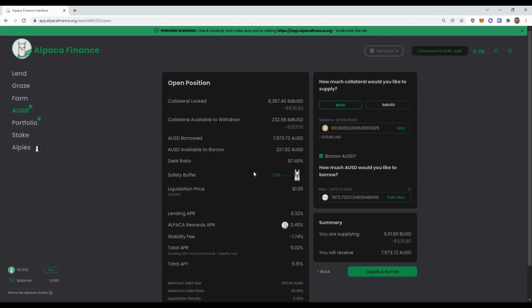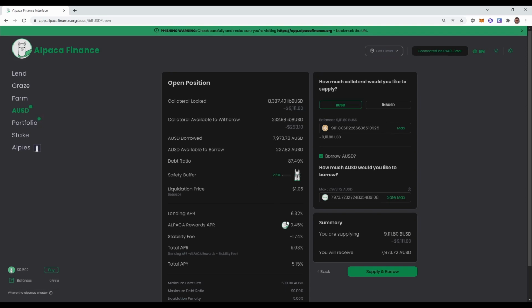Of course, if you're borrowing money, the system wants to make sure that lenders are not in danger of accruing bad debt. So if that is going to zero, a part of your position would be sold off to cover any outstanding debt. Now, this is the liquidation price, and it is calculated in ibBUSD. ibBUSD is currently worth $1.08. So we could roughly lose 3 cents of value here, and that would move us to liquidation. We'll have a deeper look at all the mechanics involving the liquidation in a bit.